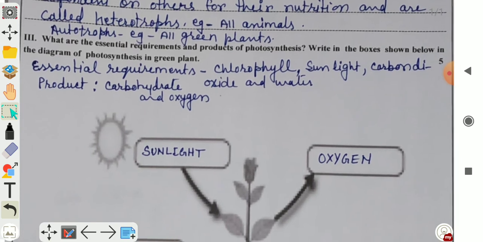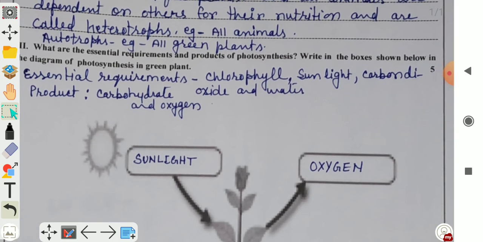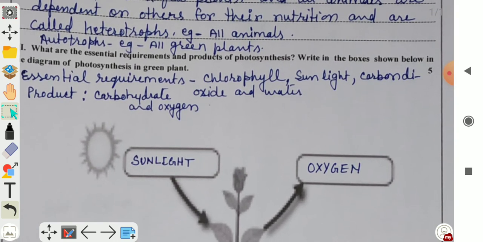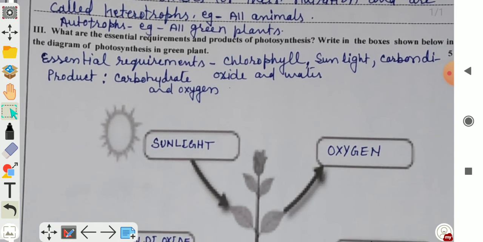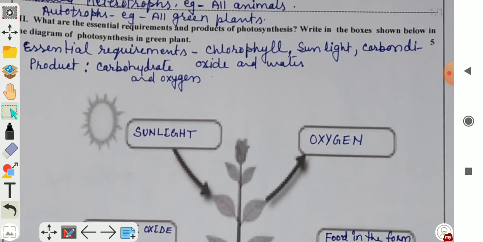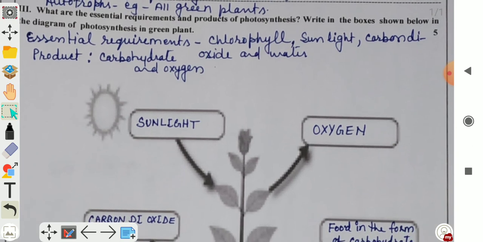Next question, what are the essential requirements and products of photosynthesis? Write in the boxes shown below in the diagram of photosynthesis in green plants. So, what are the essential requirements for photosynthesis? Chlorophyll, sunlight, carbon dioxide and water. So you have to fill in the boxes.